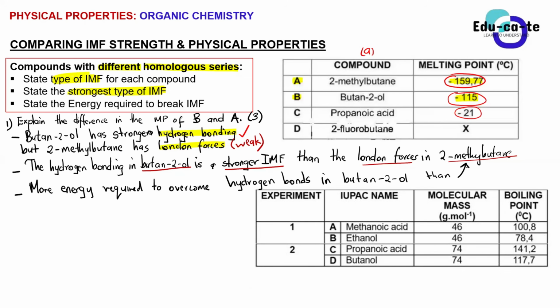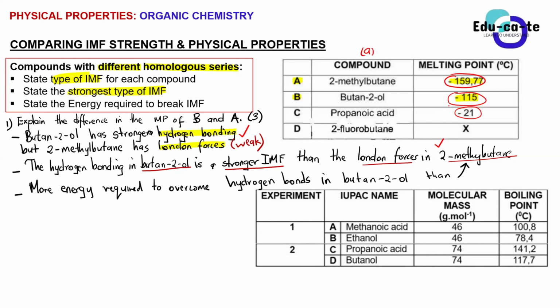So if we require more energy to overcome the hydrogen bonds, now what does that mean about our melting point? Because our table, remember, guys, it is giving us a melting point. So we need to be able to explain everything and still refer, because the question actually says explain the difference in the melting point of B and A. So you must somehow get back to the melting point.